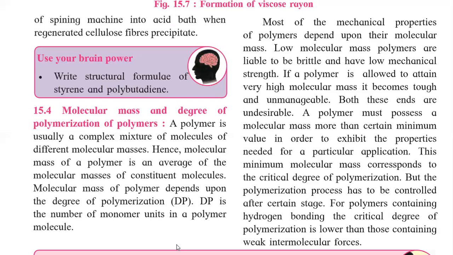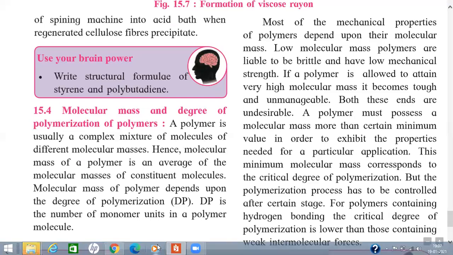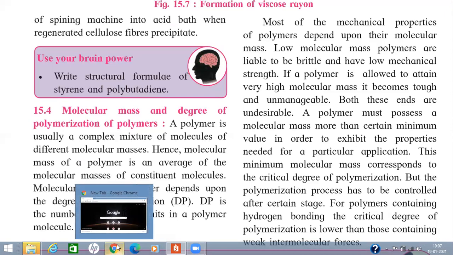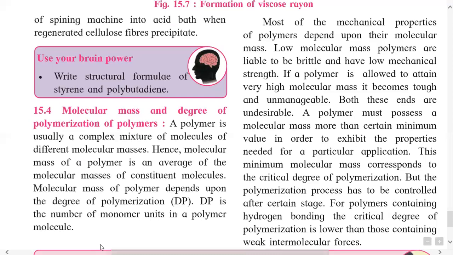To show the variety of properties, the polymers must have a minimum critical value of the degree of polymerization. If the polymers have hydrogen bonding, then they show a lower critical value, and if they have intermolecular forces, then they have a higher critical value of the degree of polymerization.